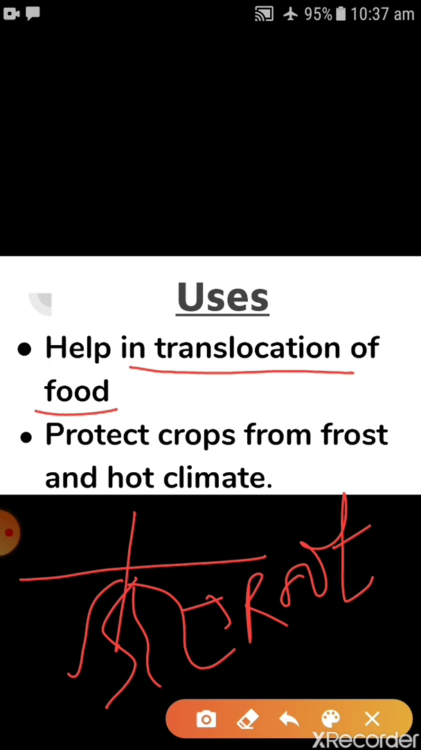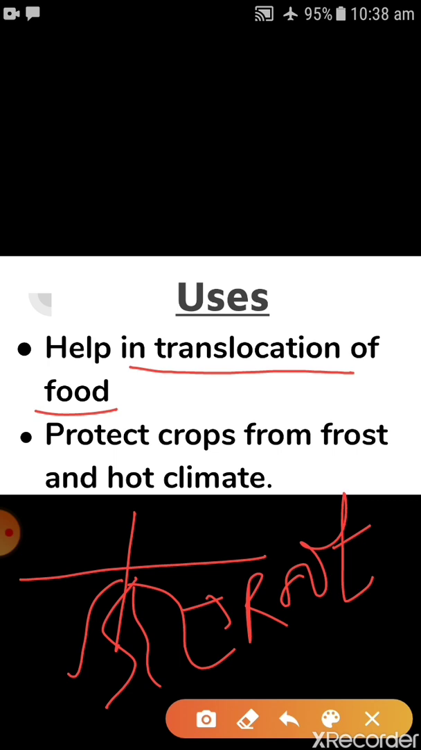And the leaf is the part which is responsible for making the food. So when the water reaches the leaf, it prepares the food by the process of photosynthesis. So we can say that irrigation helps in translocation of food for plants. So when water is added to the roots, the roots send the water to the whole part of the plant, and the leaf prepares the food for the plant.